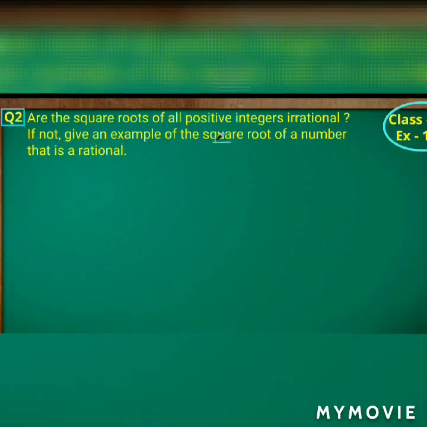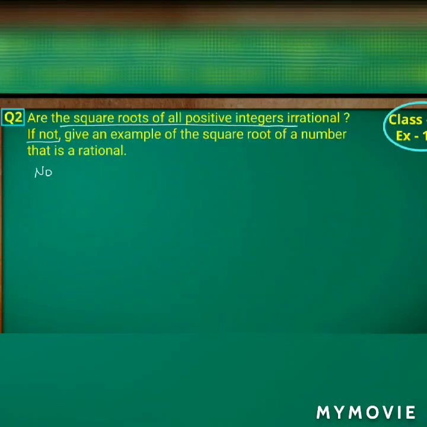Since we are taking all positive integers, we cannot say that all of them are irrational. So therefore the answer is no, square roots of all positive integers are not irrational.